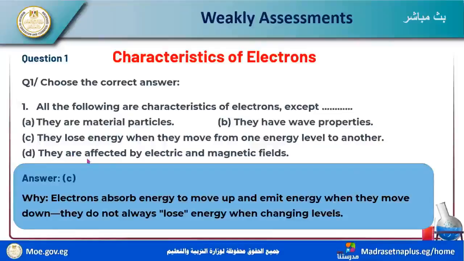If the electron gains a quantum of energy, it transfers from one level to another. But number C is not correct because the electron is stable when in its main level. The electron absorbs energy to move up and emits energy when it moves down. They don't always lose energy when they change levels.